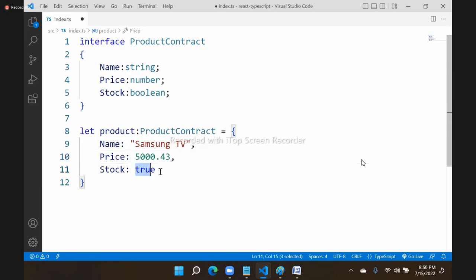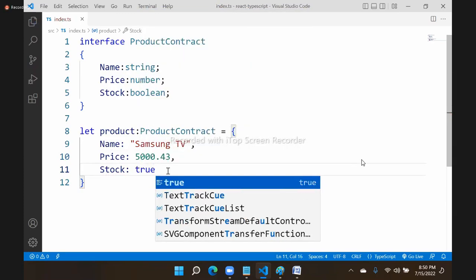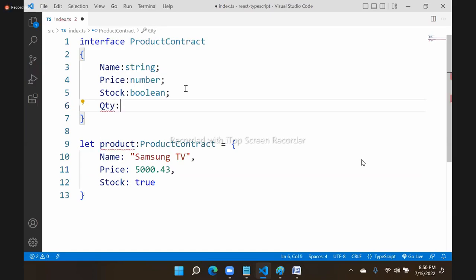And this stock must be a strict Boolean. It must be true or false. And very important, in this contract, you mentioned quantity as a number. And again, you have a problem, because as per the contract, every product must have quantity and you don't have it. It's an error. What is mentioned in the contract, it must be there. What is not mentioned in the contract, it cannot be there.